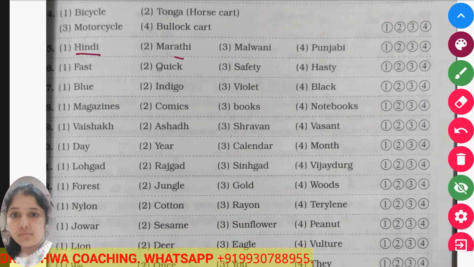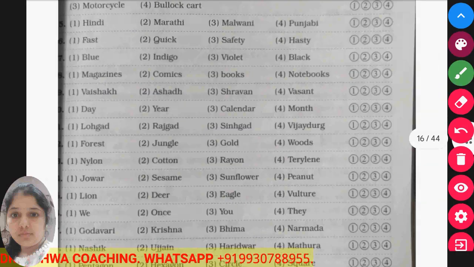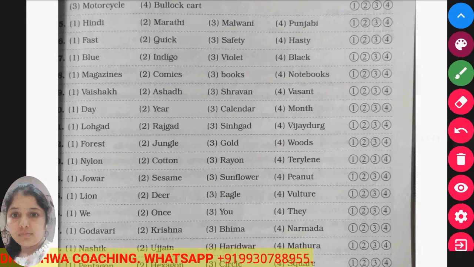Okay, now see, Hindi, Marathi, Malwani and Punjabi. So Hindi, Marathi and Punjabi represent state languages, but Malwani is a sub-language of Marathi. So Malwani is the option which is the odd one out here. Okay, now again see, blue, indigo, violet and black.